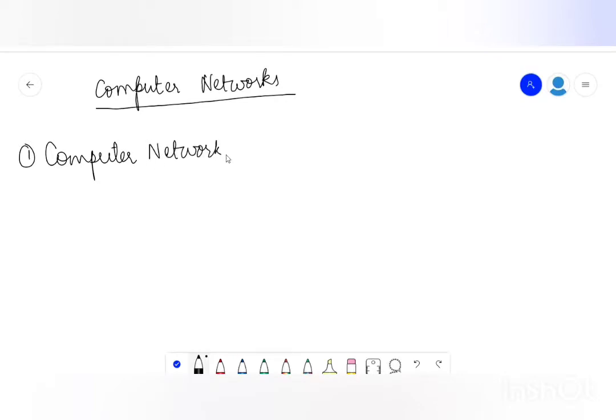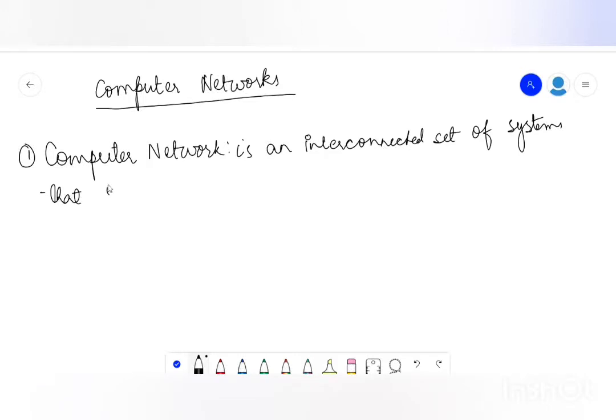A computer network is an interconnected set of systems that share the information.